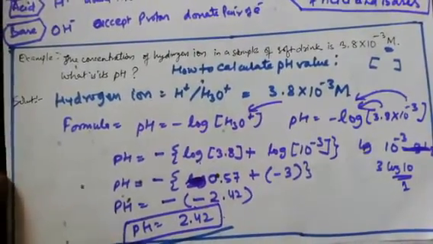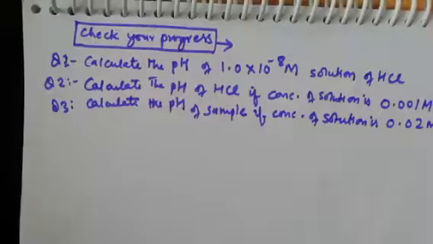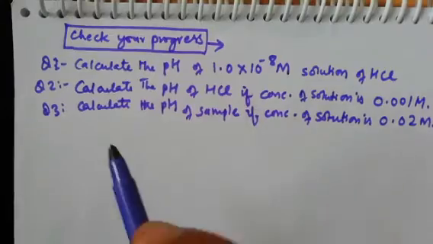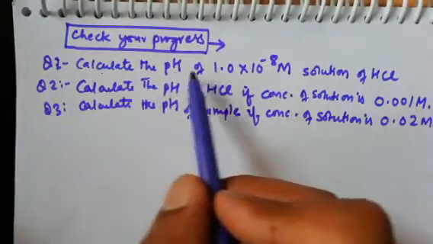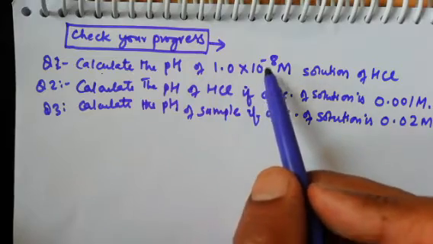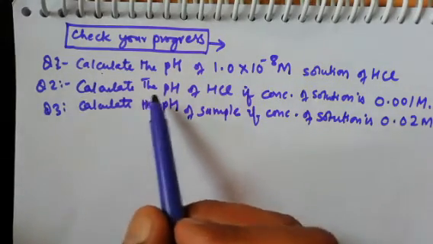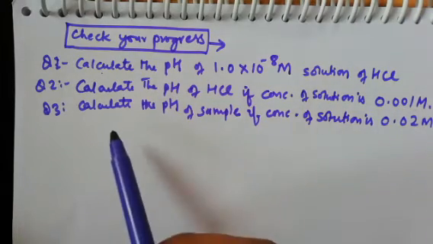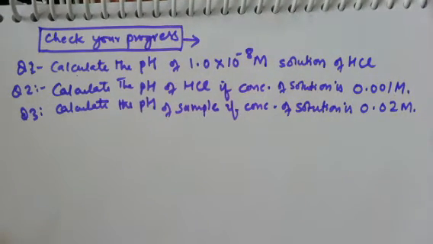Okay, a couple of numericals I am giving, just solve them and send them to me. The following questions are the assignment for you, just to practice and check your progress. First question: calculate the pH of 1.0 into 10 raised to minus 8 molarity solution of HCl. Second, calculate the pH of HCl if the concentration of the solution is 0.001 mole. Third, calculate the pH of the sample if the concentration of the solution is 0.02 mole. So you will do it in a similar way, my dear students.